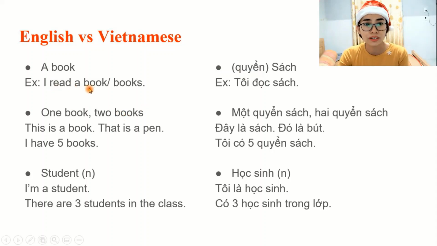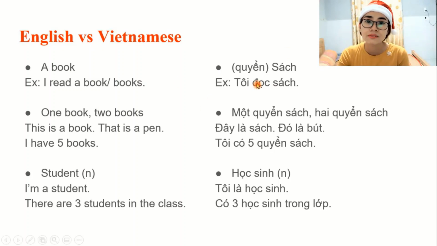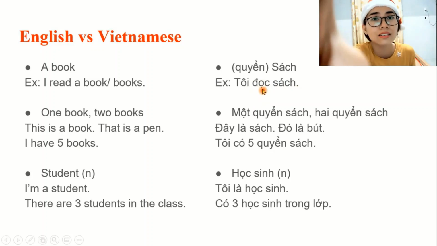I read a book, or I read books. So you can read one book, or you can read some books. We don't know. In English you have to say specifically whether you read a book, or you are talking about reading a lot of books. But in Vietnamese, we just say, tôi đọc sách, tôi đọc sách.